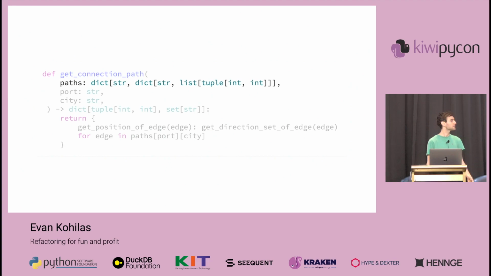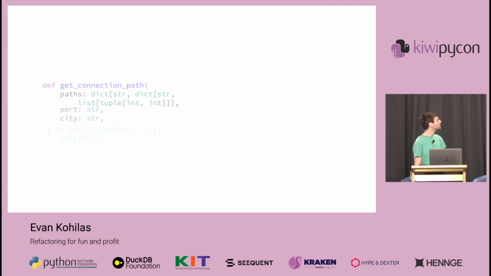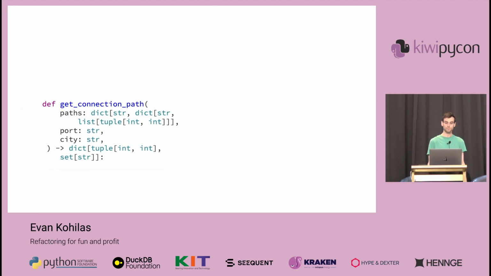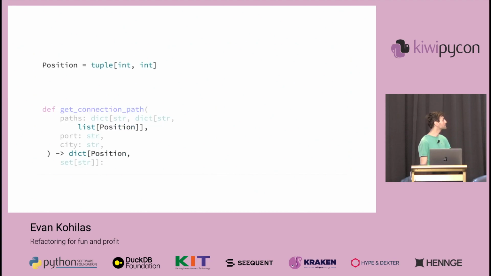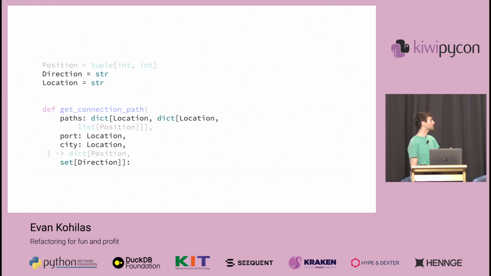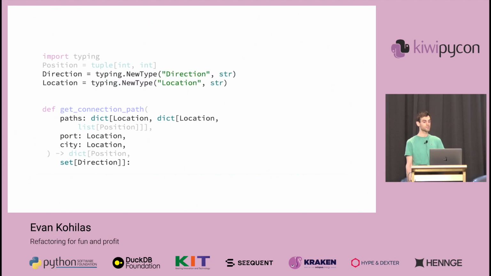And paths, let me make that more clear, is actually a 2D map of names to positions. And if I do some more formatting to alias the types, then we can set tuple int to a position, or, and this might be excessive, set aliases for the strings as well, both of which make it clear what we're returning. Or better yet, we can use typing's NewType that creates different string types, ensuring that we can't accidentally, for example, pass in a direction into something that's expecting a location.